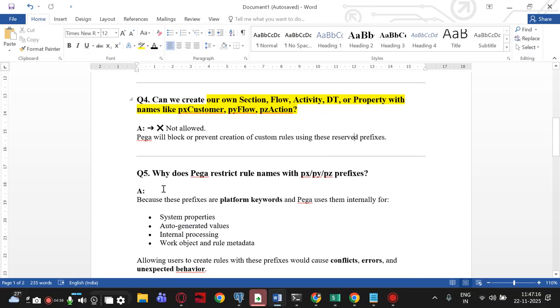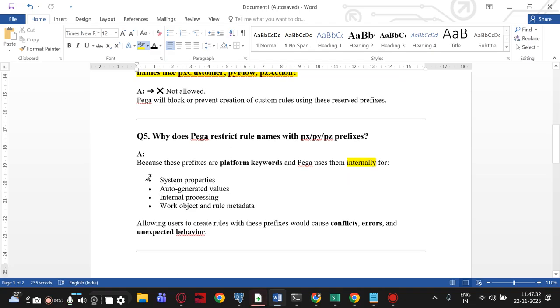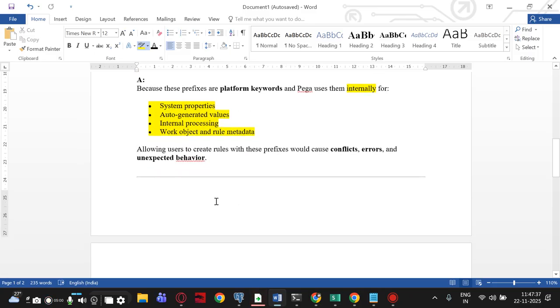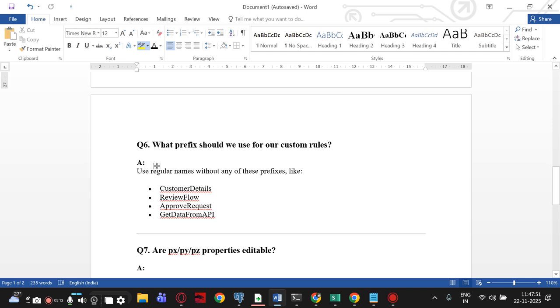Why does Pega restrict rule names with px, py, pz prefixes? Because these prefixes are platform keywords and Pega uses them internally, for internal purposes. That is your answer. These are system properties, auto-generated values, internal processing, work object, and rule metadata. If they allowed it, what would happen? Allowing users to create rules with these prefixes would cause conflicts, errors, and unexpected behavior. It would corrupt the system. So that's why they are not allowing us.